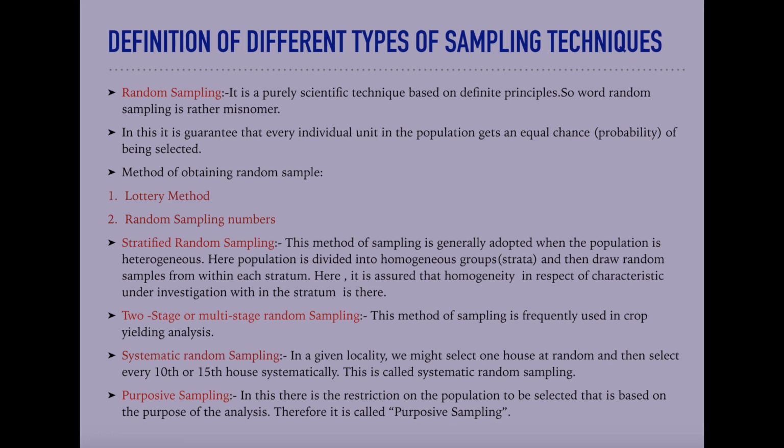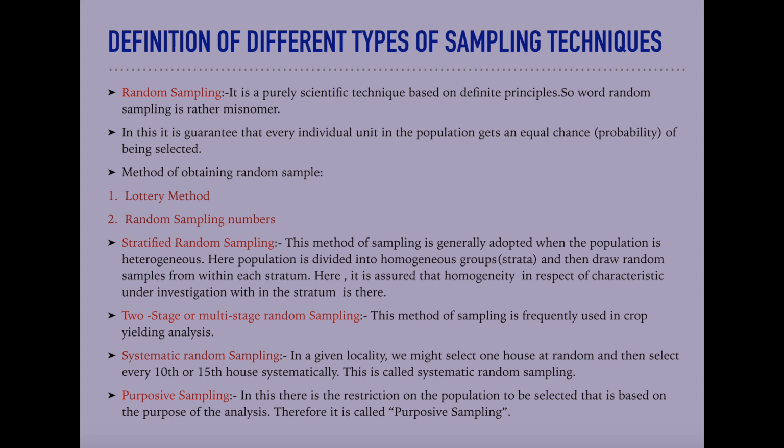The last is purposive sampling. In this there is a restriction on the population to be selected, based on the purpose of the analysis. Therefore, it is called purposive sampling. However, in the very first part of the lecture, I focused my attention on the purpose before going to the sampling. Here, the method itself is named purposive sampling.